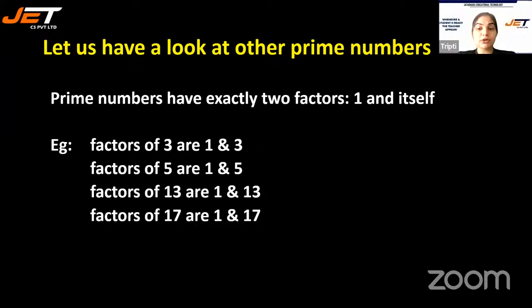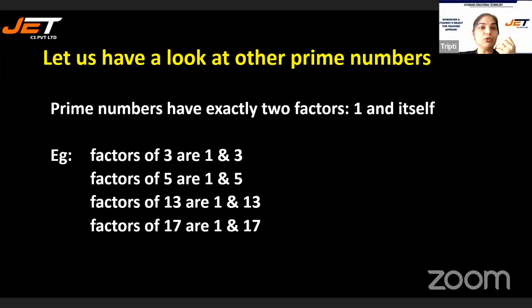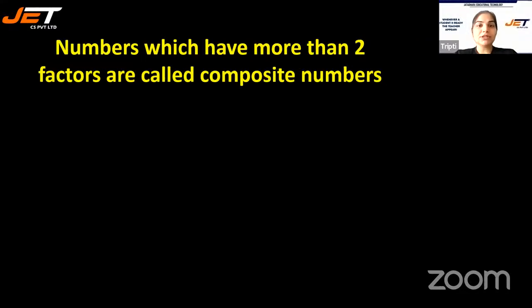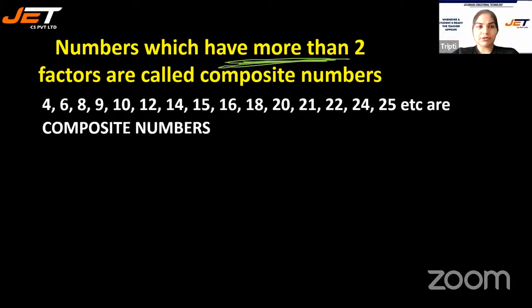But do you remember I asked you this? What about the numbers that have more than two factors? What do we call those numbers? So those numbers are called composite numbers. The numbers which have more than two factors, one number itself and other numbers as well. Like 3 factors, 4 factors, 10 factors. All those numbers are called composite numbers.